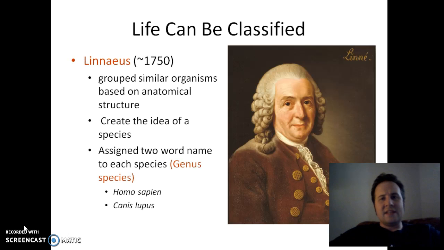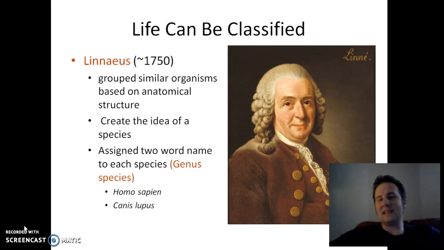Not until about 1750 do we get this guy named Carl von Linné, or Carolus Linnaeus, who in second semester we will talk about why he was the biggest nerd ever. He was the first one to propose that organisms can be classified on their anatomical structure. This was kind of a breaking revelation that we can classify things based on how they look on the inside and how they're structured, rather than just the way they look on the outside.